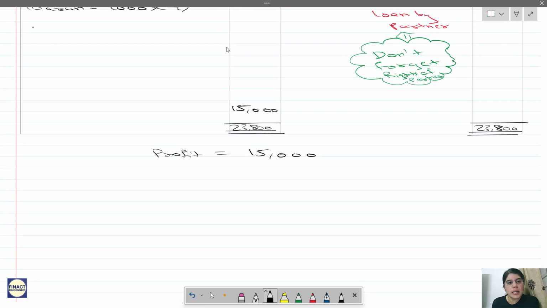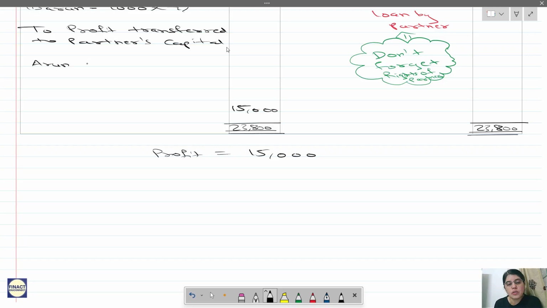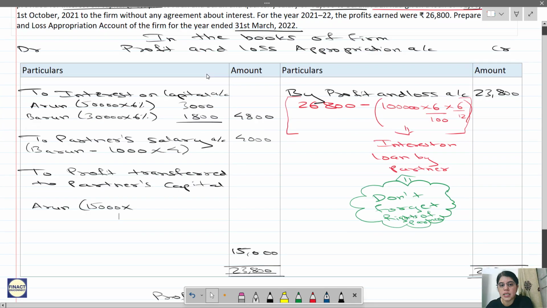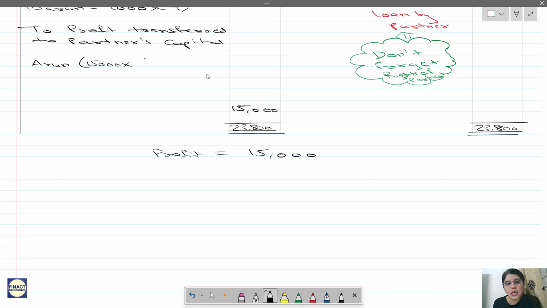So I will write it as to profit transferred to partner's capital. Okay, and in that I will write it Arun. How much will Arun get? 15,000 into Arun, what is 3:2 now? So Arun's share is 3/5. So 15,000 into 3/5. And Barun, how much is Barun?